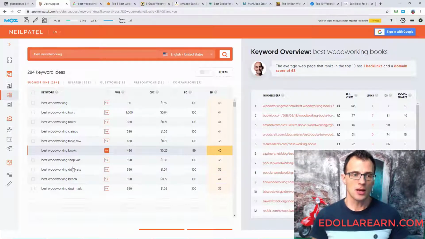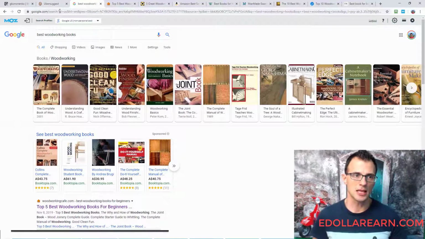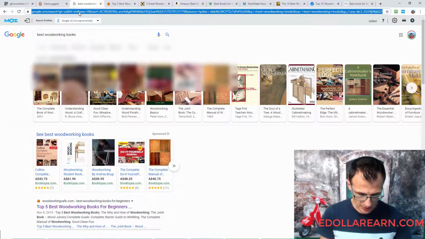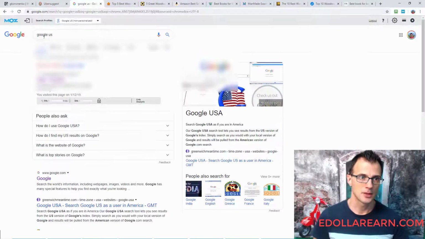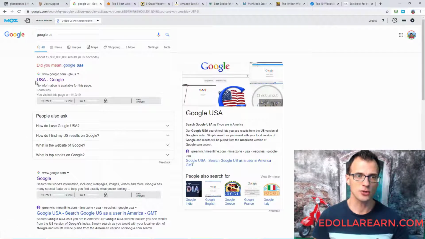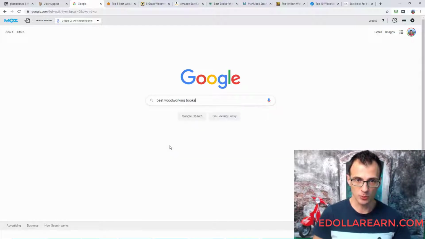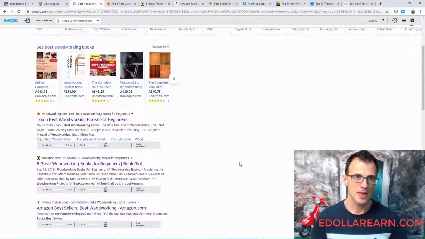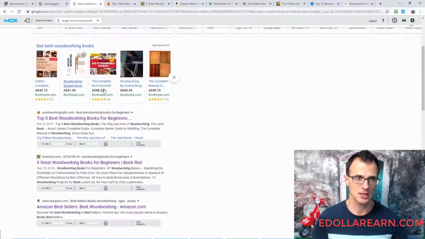Okay, so now let's enter best woodworking books into Google. Now, a little tip that I'll give you is to always make sure that you use US Google. The way to do this would be to enter for Google US, and make sure that you choose this USA Google. So this google.com GL equals US, that's the Google search engine that you want to be using. Now enter best woodworking books in here. And now go ahead and open all of these sources in a new tab.